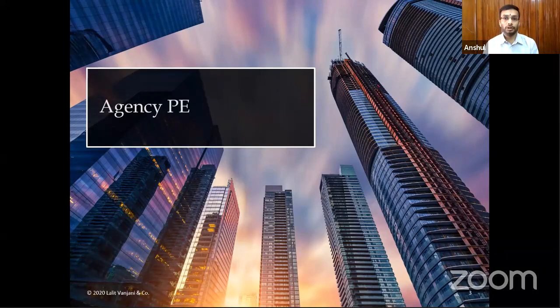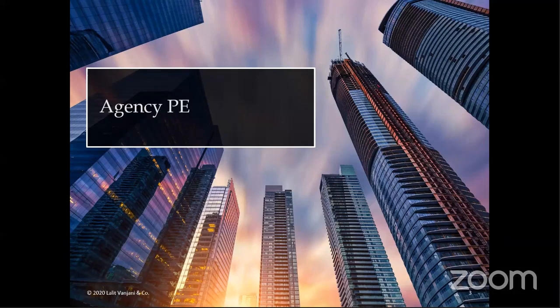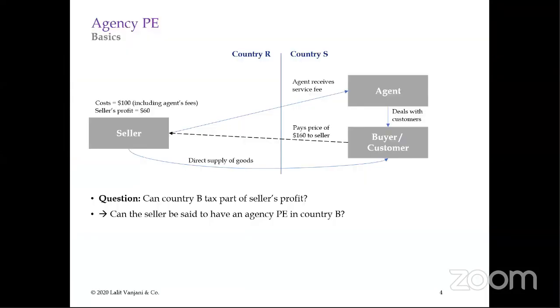So there were discussions about how and where the lien of the employment matters and what precautions we can take in drafting the agreements and the secondment arrangement so as to mitigate the risk of service PE. Now, another important part of the PE, which is generally found the most prevalent, and which is the most fought for and alleged kind of PE, is the agency PE. Now we'll discuss what is an agency PE.